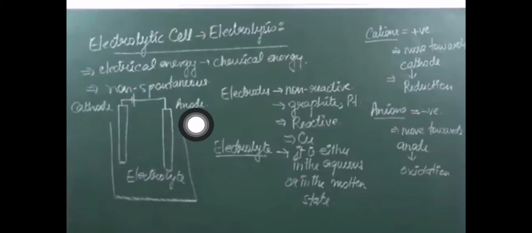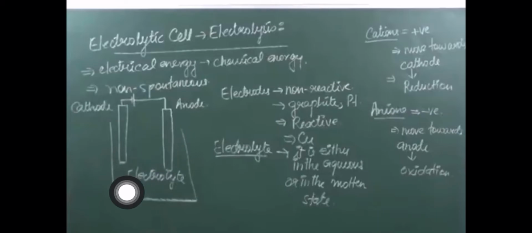While at the anode, the anions which are formed will move towards the anode and go for oxidation. So in oxidation what happens? Loss of electrons, we know that. So over here more and more deposition will be there, and over here less and less deposition will be there once the circuit is connected.